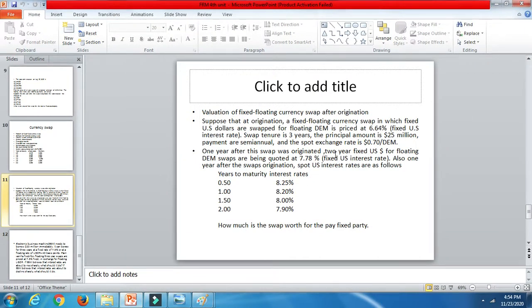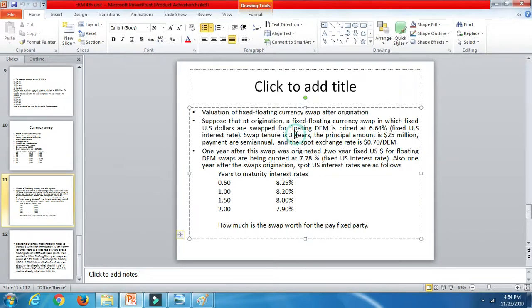Suppose that at origination a fixed-for-floating currency swap in which fixed US dollars are swapped for floating deutsche marks is priced at 6.64 fixed rate. Tenure of the swap is 3 years, not 3 years, 2 years that has been given. So let's write down here 2 years.